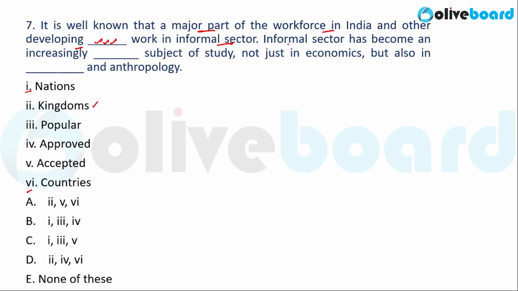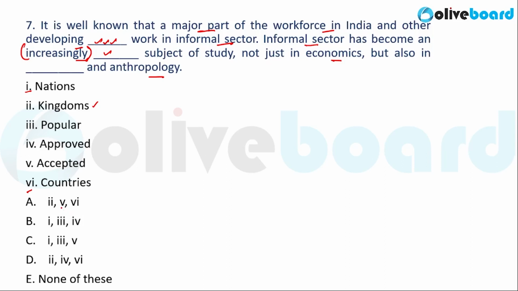Let us see what the sentence says. Informal sector has become increasingly dash subject of study, not just in economics but also in dash and anthropology. Now, if you notice, this second blank is preceded by an adverb, increasingly. The fact that it is preceded by increasingly, an adverb, means it must be followed by either a verb, adjective, or another adverb. Let us see what the options say.